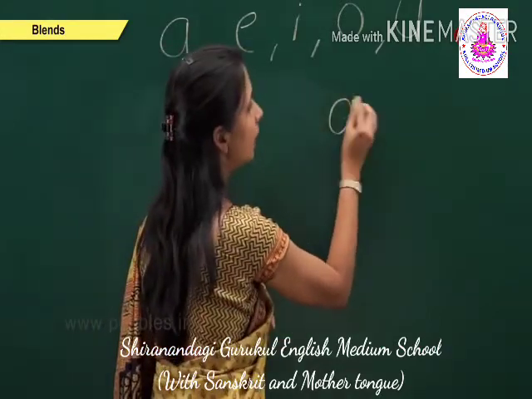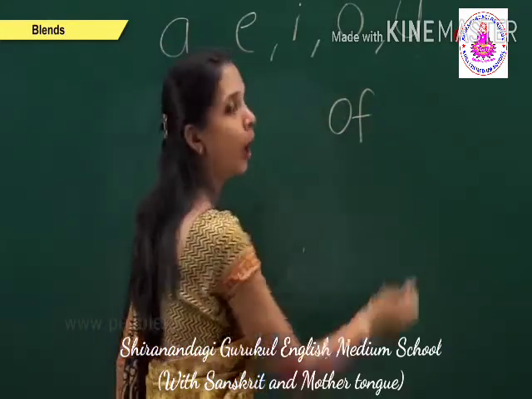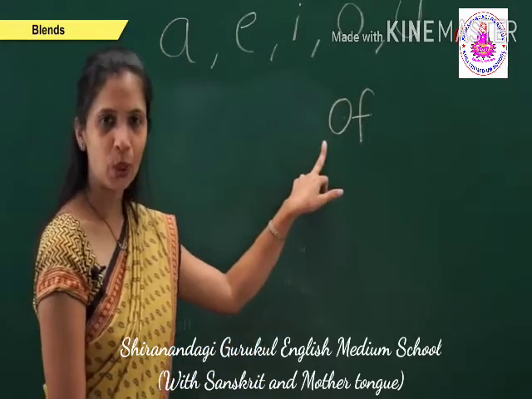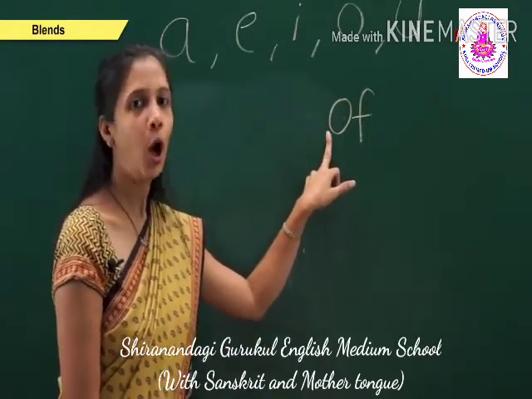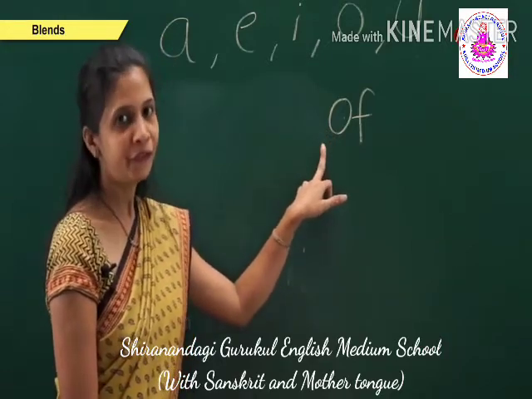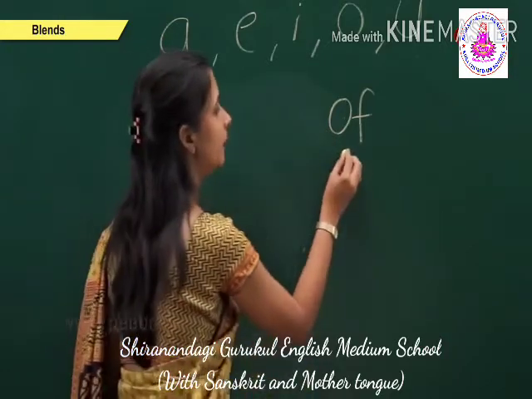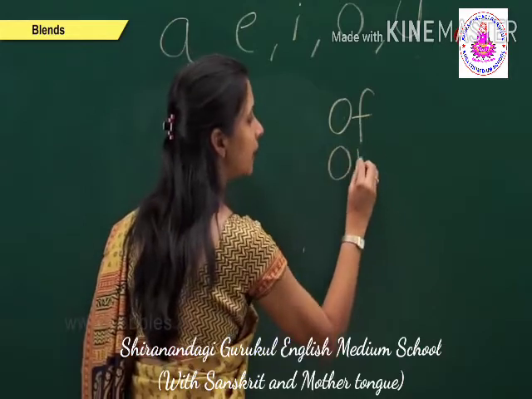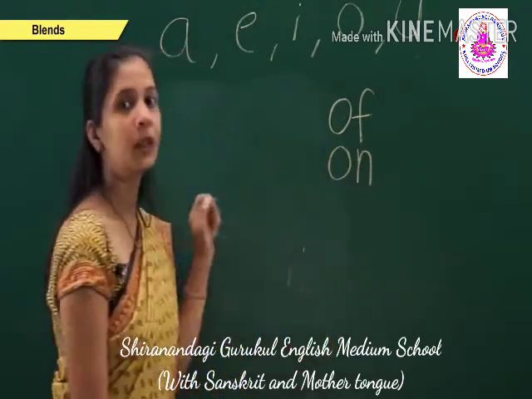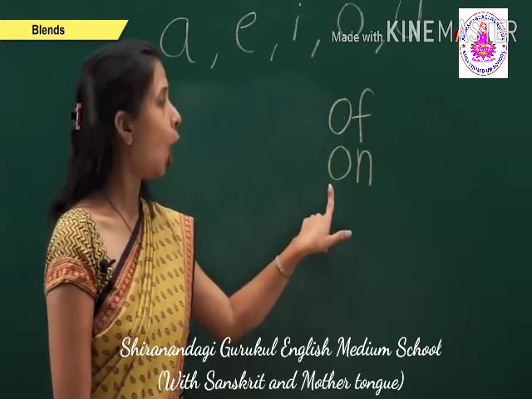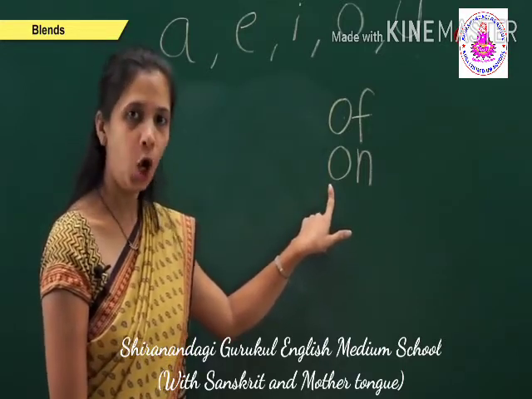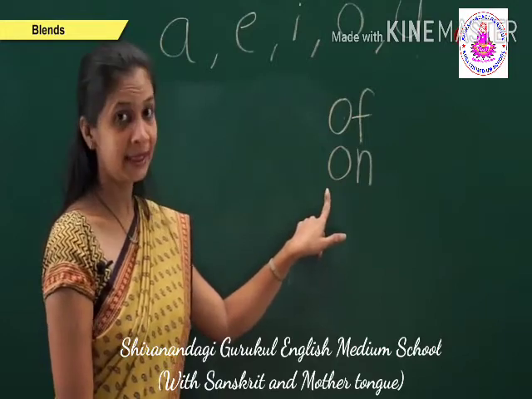They are O, F, off. The sound of this two-letter word is off. The next one, O, N, on. The sound of this two-letter word is on.